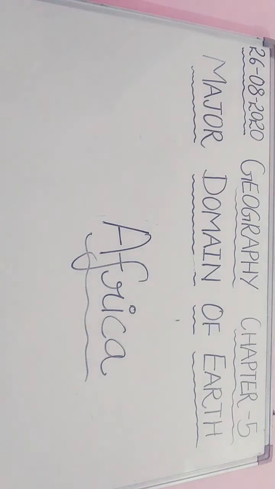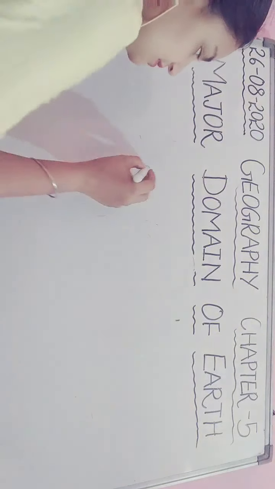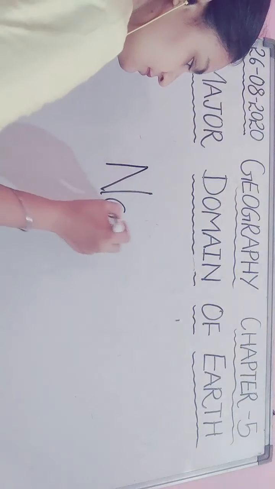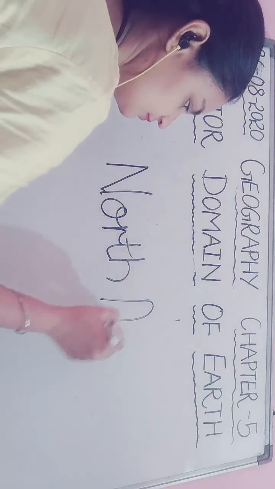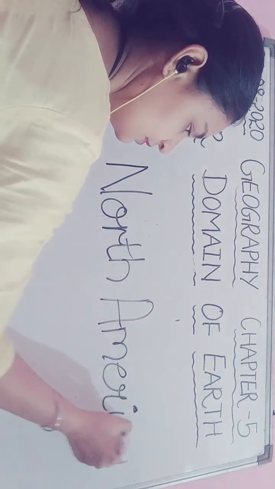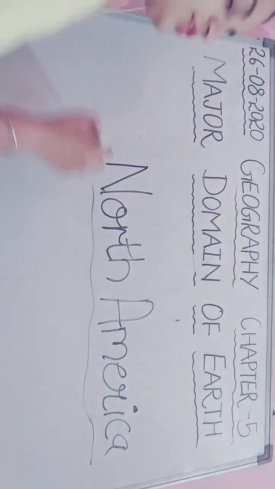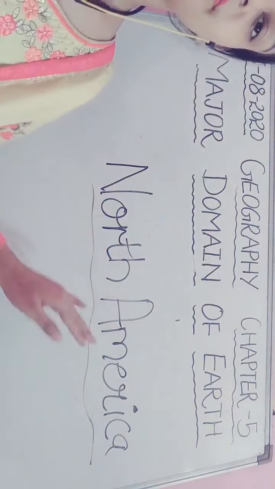Our next continent is North America. It is the third largest continent of the world, and it is linked to South America.